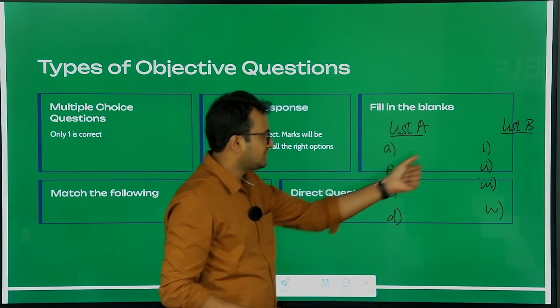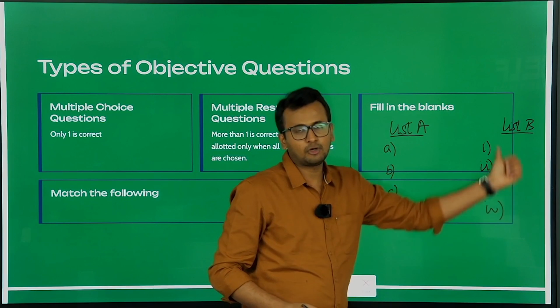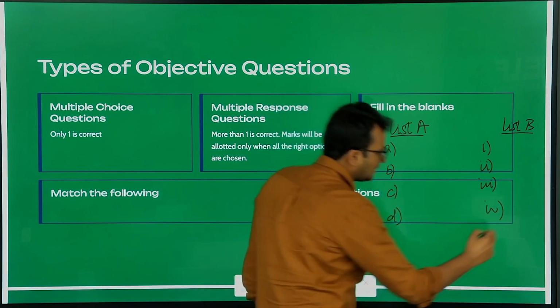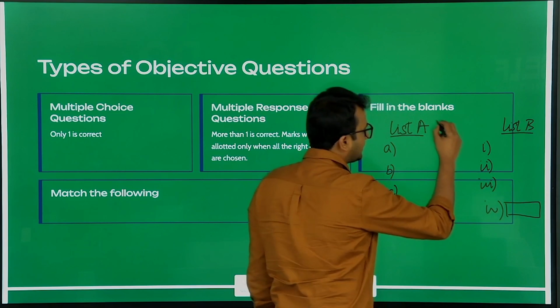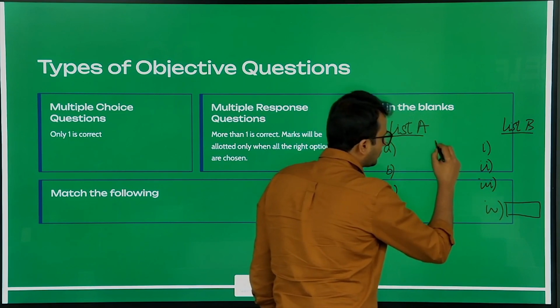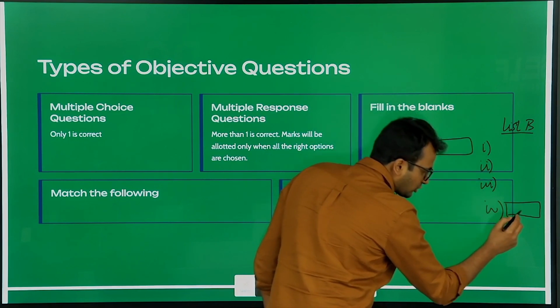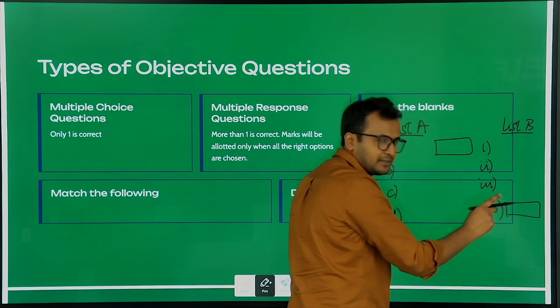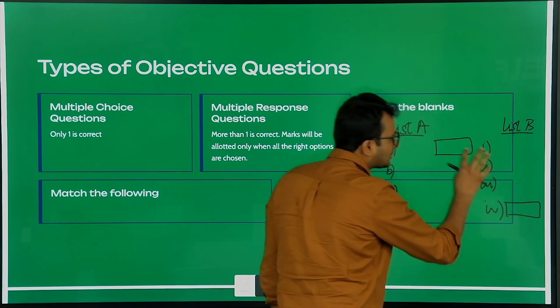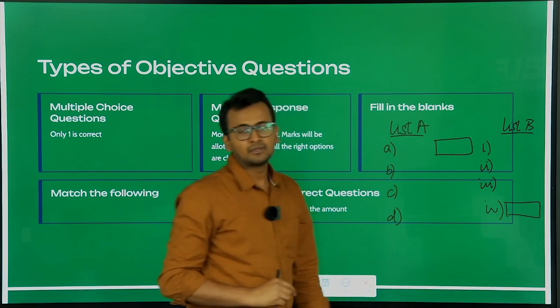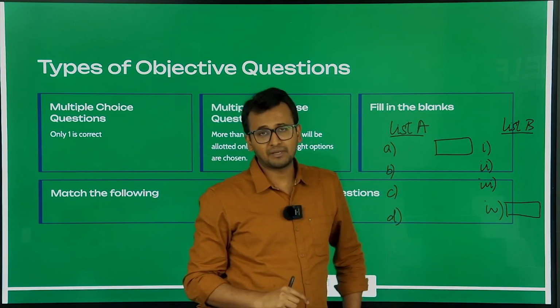For list A, the answer is the fourth option of list B. So whatever is written over here, you will click it, retain your click, drag it and place it in the gap over here. That is how you will answer your match the following questions.